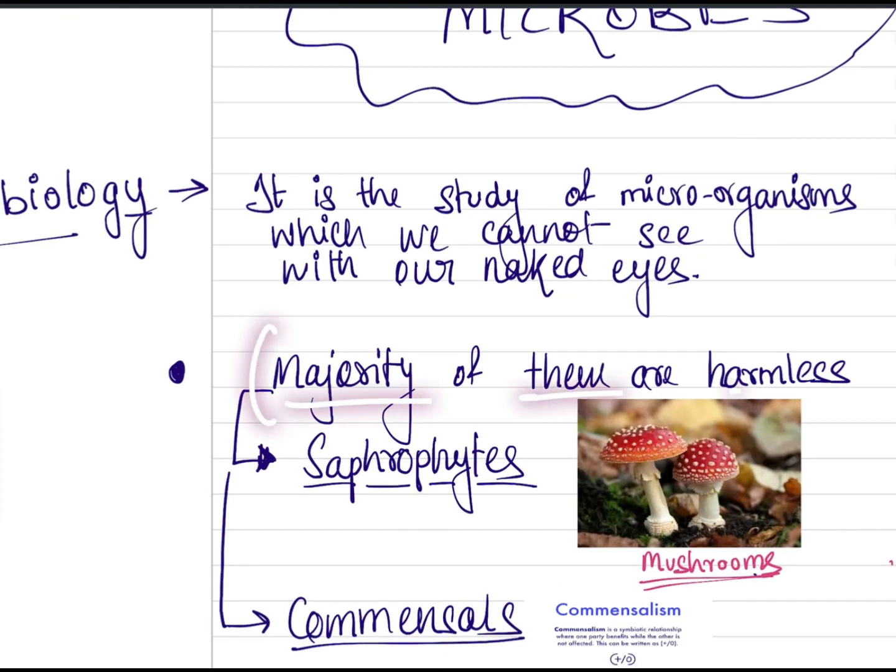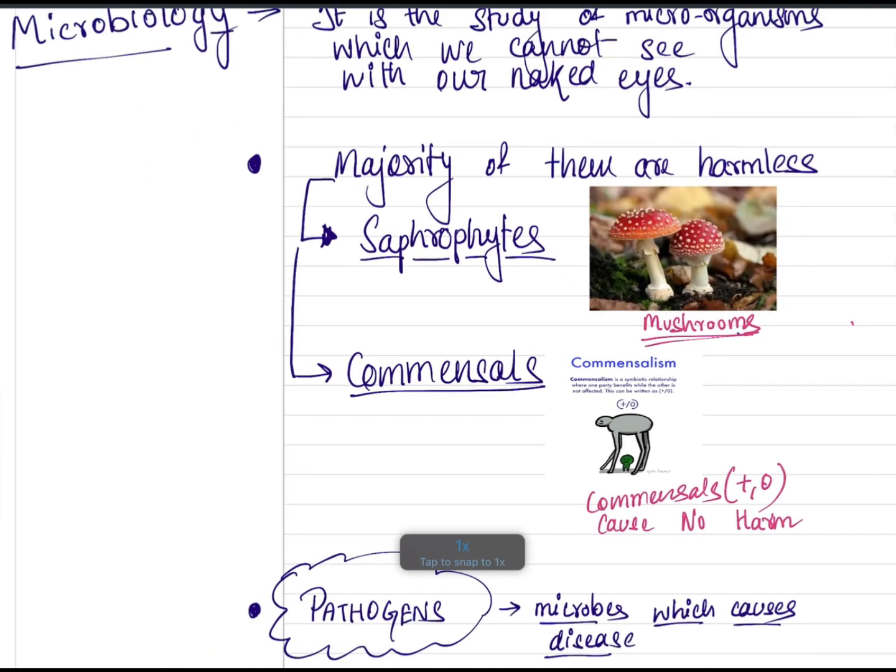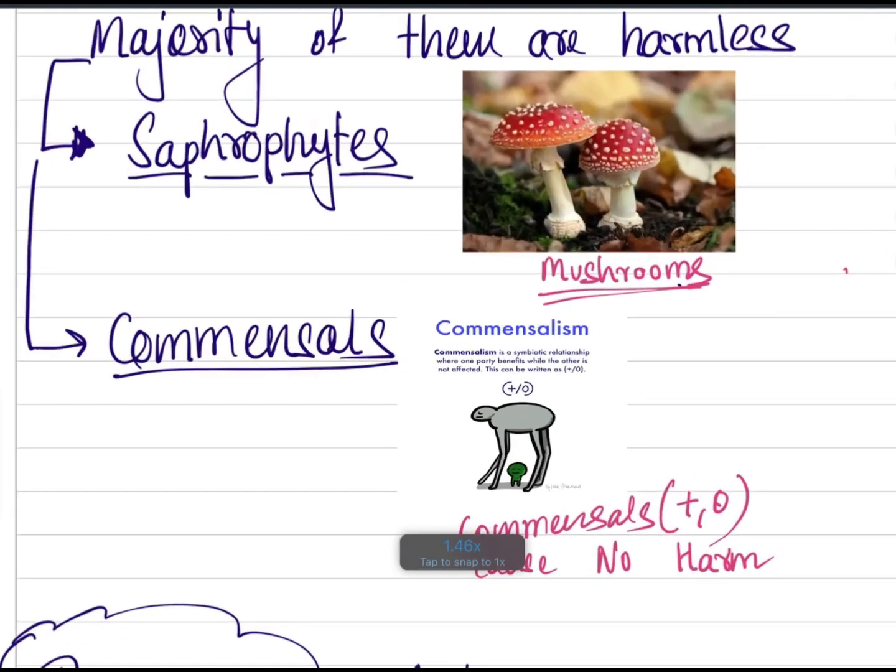The majority of these microbes are harmless. For example, saprophytes and commensals. Under saprophytes we get mushrooms. The mushrooms we eat or normally grow are harmless. And commensals, as we have studied during your earlier days, commensalism is a good example.